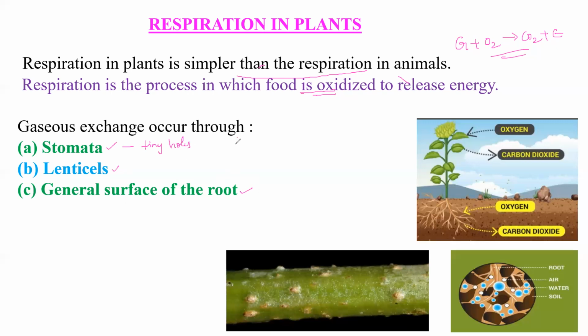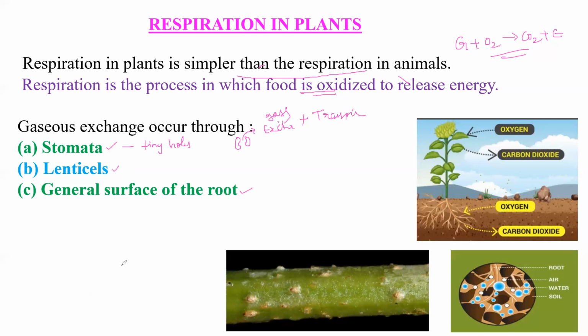As you know, under nutrition, you have studied that the stomata contain two guard cells which help in opening and closing. Stomata give gases exchange. Gases exchange takes place through the stomatal pore. Not only exchange of gases, another process, transpiration, also takes place through the stomata. This is about the stomata.